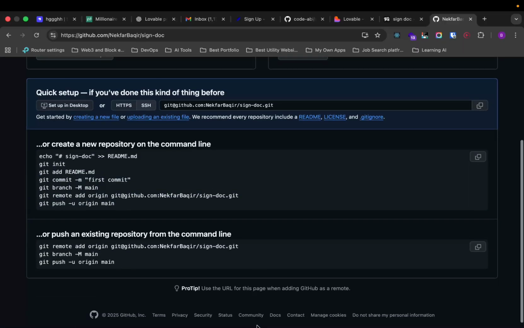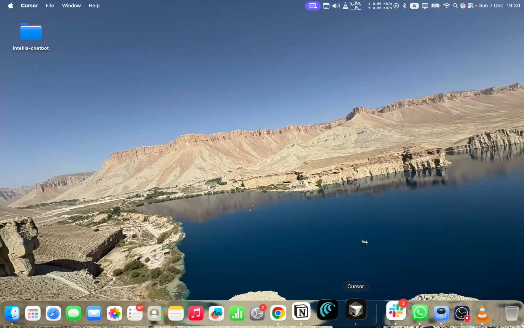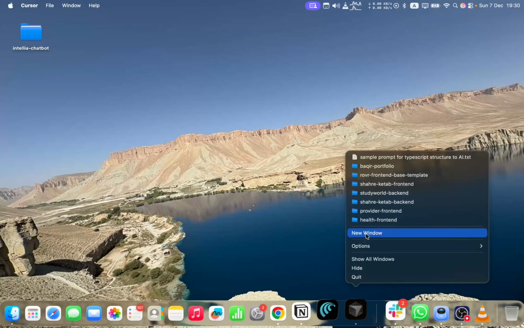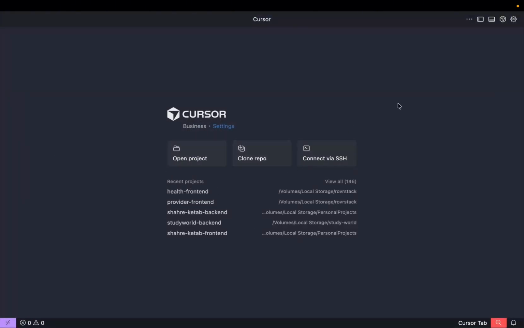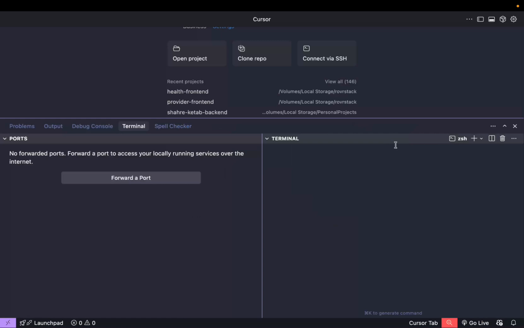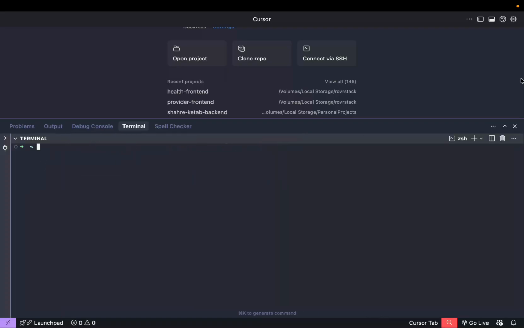Okay, so now I'm going to go to my Cursor. It should have a new window, so you just create whatever you want. I'm going to do a new window here. And right here, first of all, I open the terminal. How I did it, I just pressed Command and J, or Control J on Windows probably. Just do that like this.